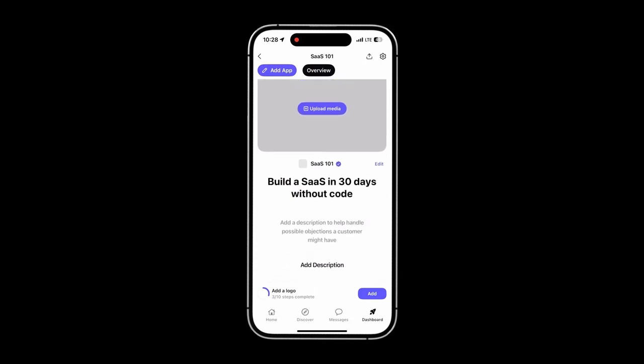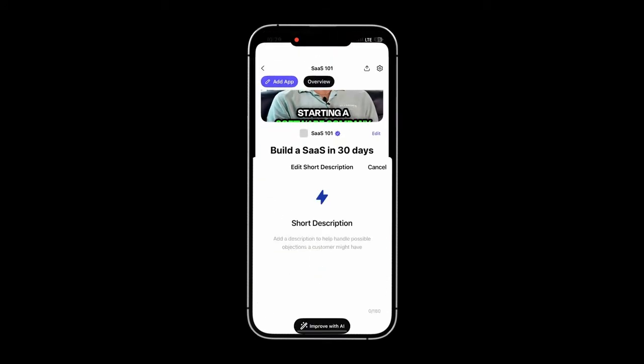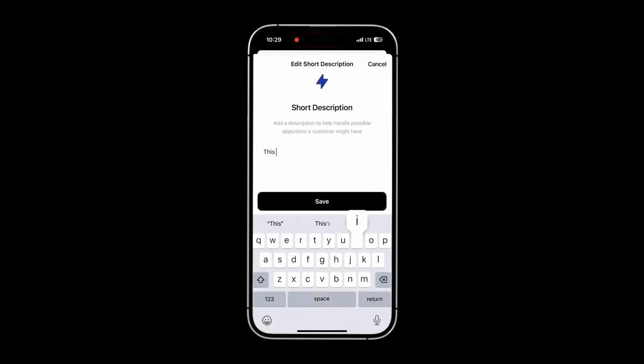Then we can upload some media. I'll just upload a picture of myself, and then hit save. Then we can add the description here. I'll say, this is a program designed to teach you how to build a SaaS with no code in 30 days or less.